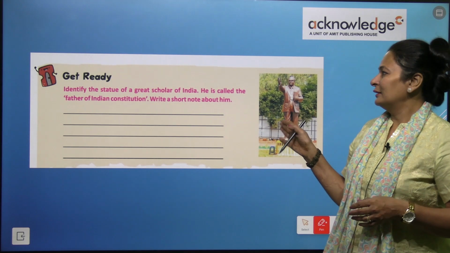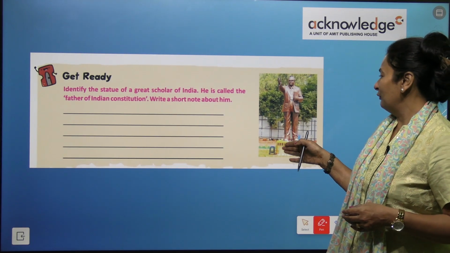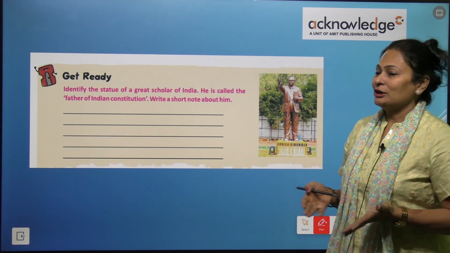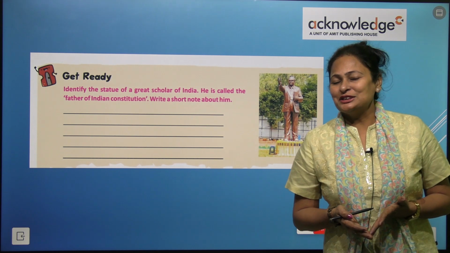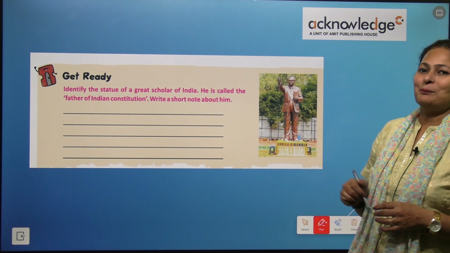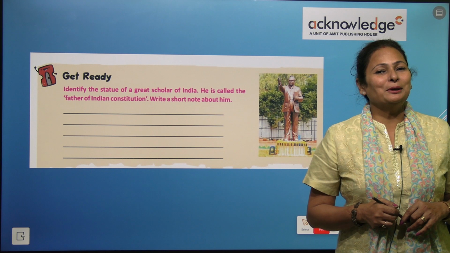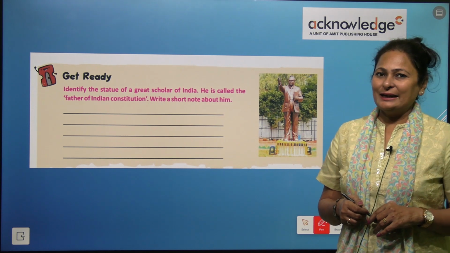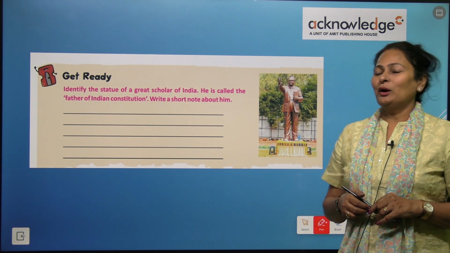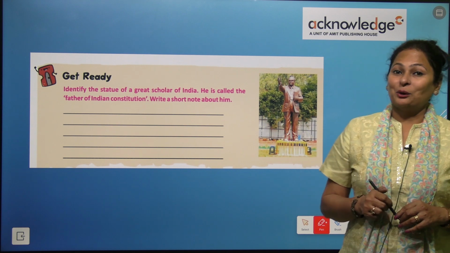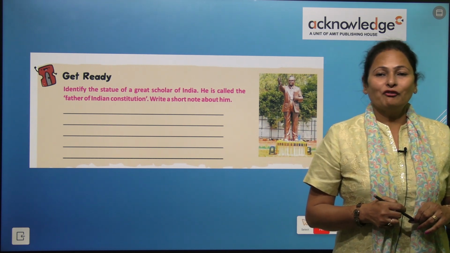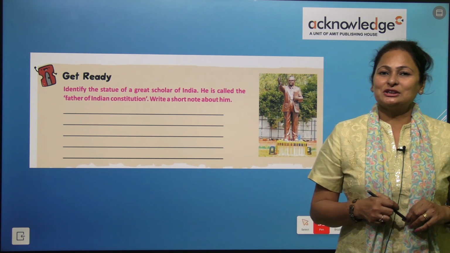He is the father of Indian Constitution, and his name is Dr. Bhim Rao Ambedkar. Yes, Dr. Bhim Rao Ambedkar is known as father of Indian Constitution, right?